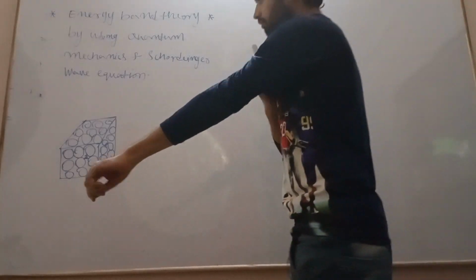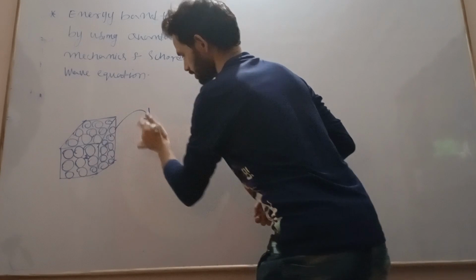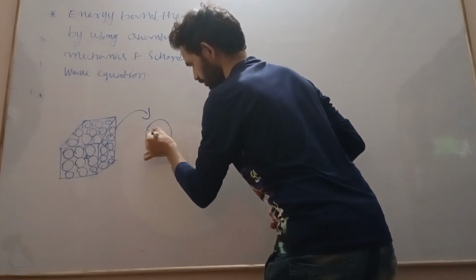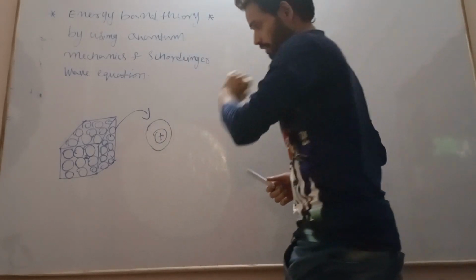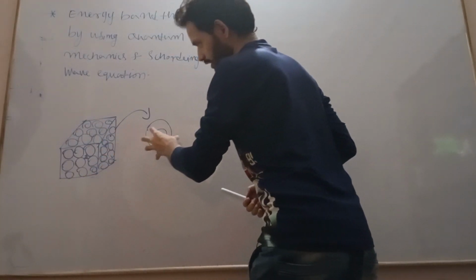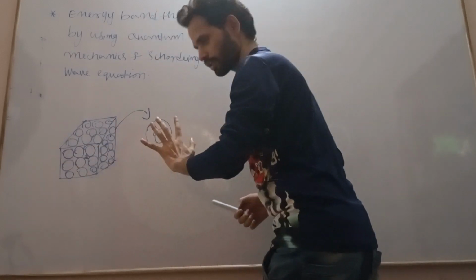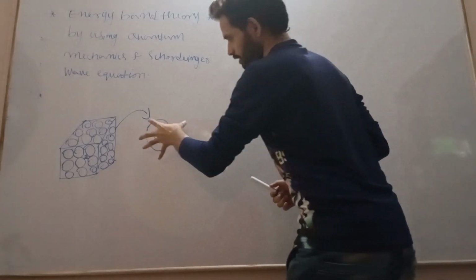Let us take one atom out of it. So this is my atom. As we know very well, the atoms are arranged in a periodic manner to form the crystal, and this is one atom.